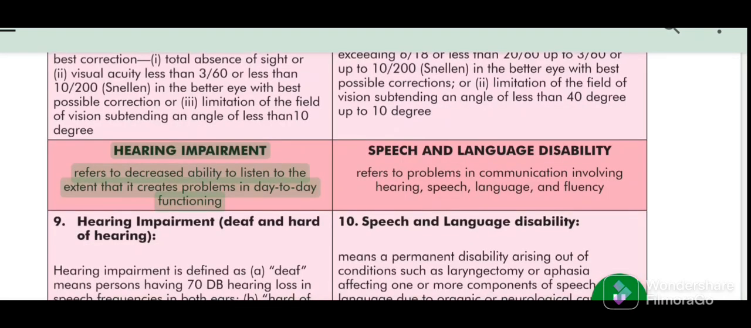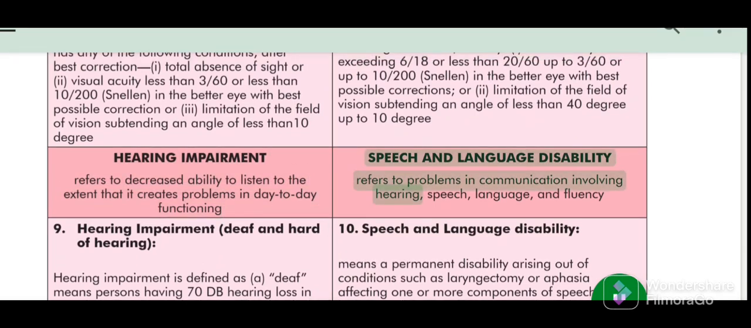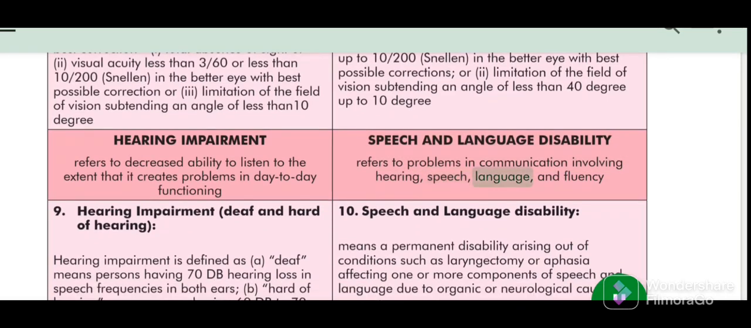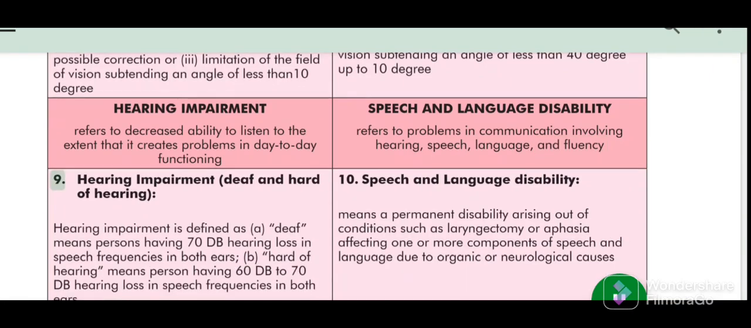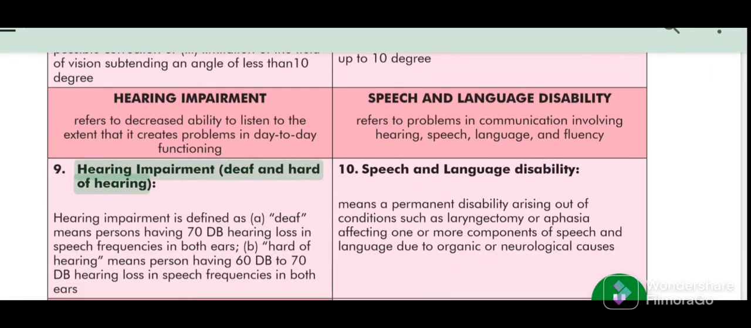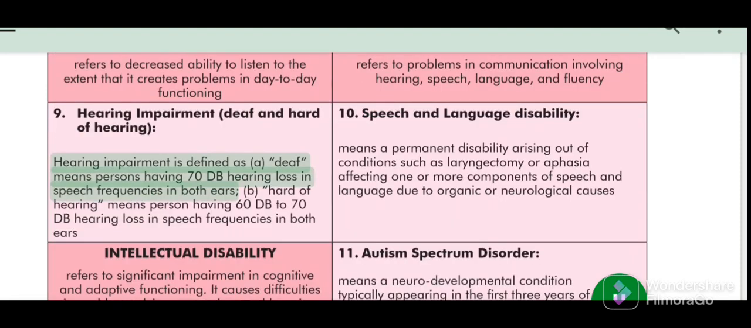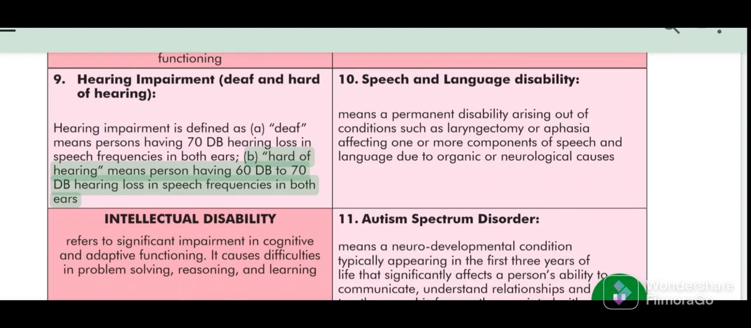Hearing impairment refers to decreased ability to listen to the extent that it creates problems in day-to-day functioning. Speech and language disability refers to problems in communication involving hearing, speech, language, and fluency. 9. Hearing impairment, deaf and hard of hearing. Hearing impairment is defined as: A. Deaf, means persons having 70 dB hearing loss in speech frequencies in both ears. B. Hard of hearing, means persons having 60 dB to 70 dB hearing loss in speech frequencies in both ears.